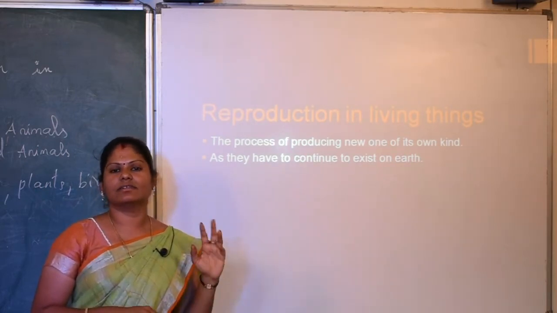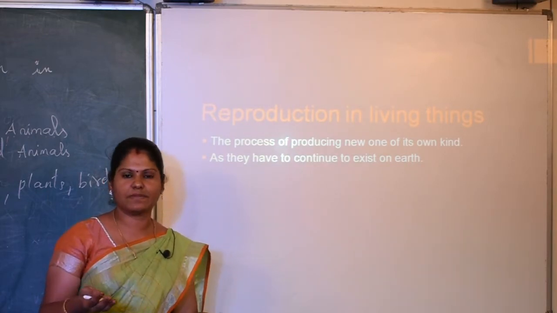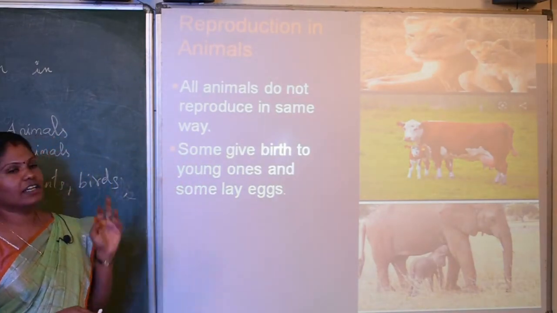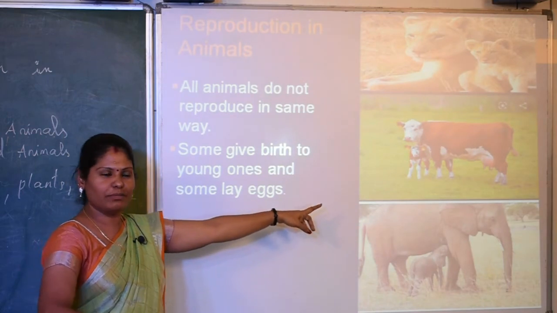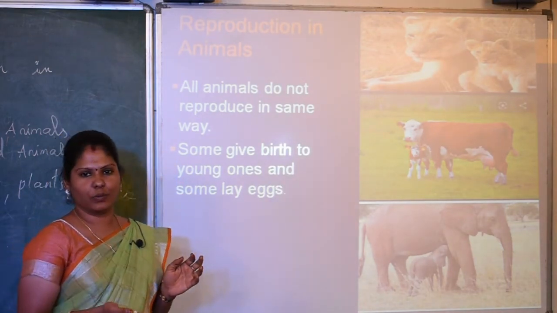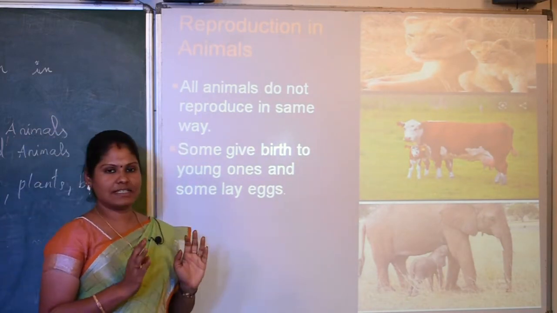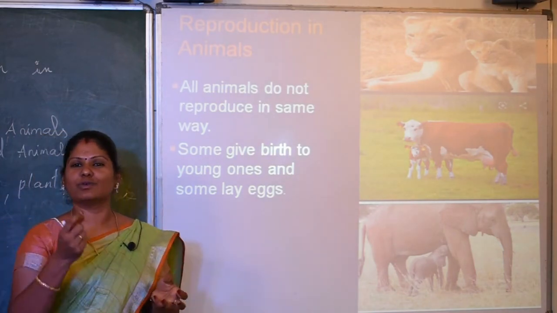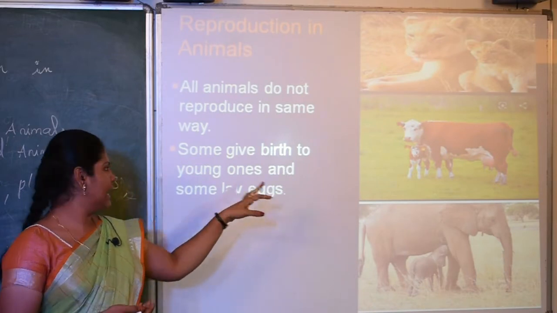So animals reproduce in different ways. Animals and insects both reproduce in different ways. We can see what the types are. First, reproduction in animals. Have you found these animals anywhere? Can you see these small babies? These animals give birth directly to their young ones. Okay, so not all animals reproduce in the same way. Can you see how birds reproduce? They reproduce by laying eggs. So these are the animals which give birth to their young ones.